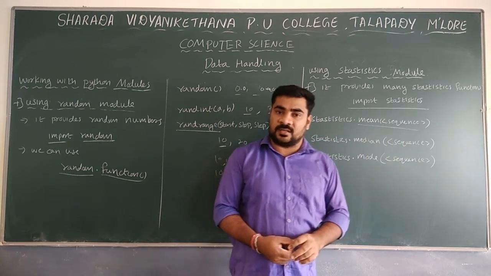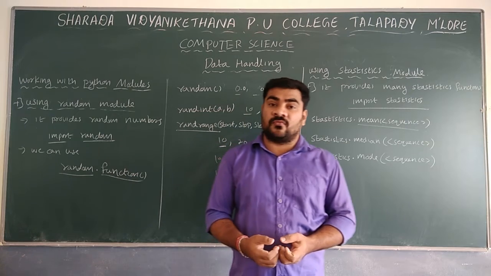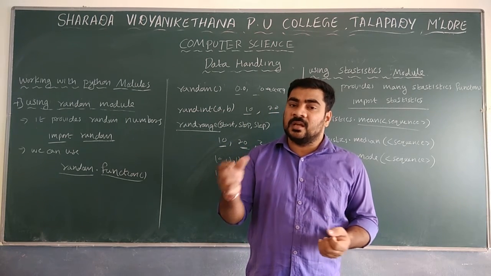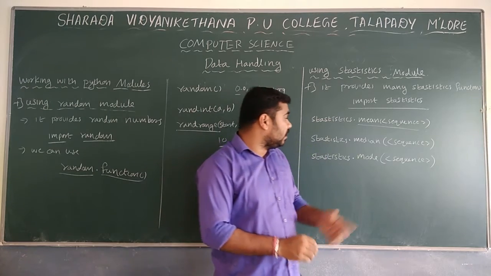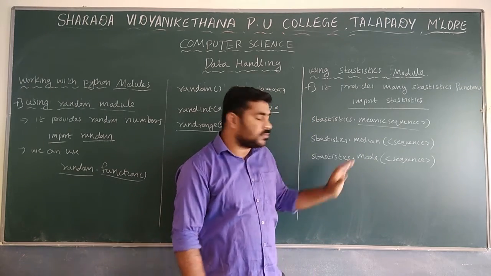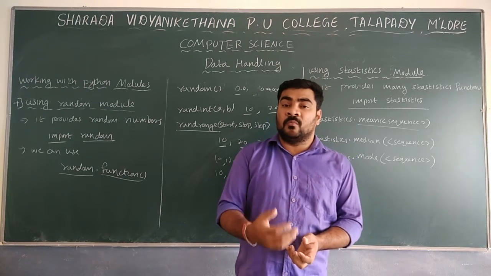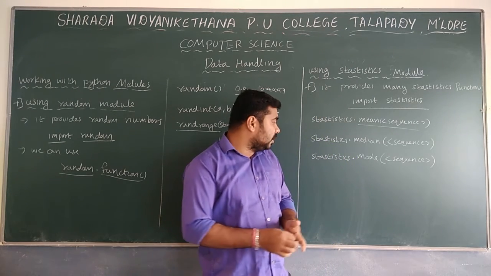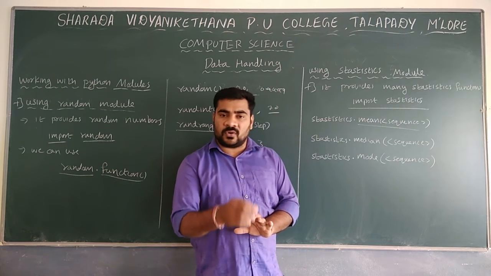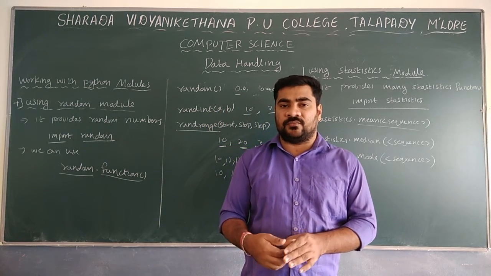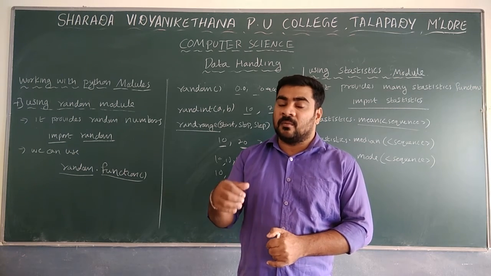The next is the median function. Median is mainly used to find the middle value in a sequence. If you want to find the middle value, then we make use of median. And last is mode. Mode is used to find the most repeated value. All these 3 functions take input in the form of a sequence. This is about the Python modules.